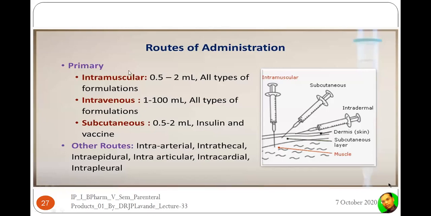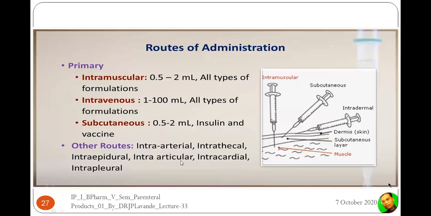Now, in addition to all these primary routes, that is intravascular, intravenous, subcutaneous, there are other routes, such as intra-arterial, that means the administration of drug directly into the arteries. Intrathecal route, the administration of drug into the spinal cord. Epidural, that is into the CSF, cerebrospinal fluid.